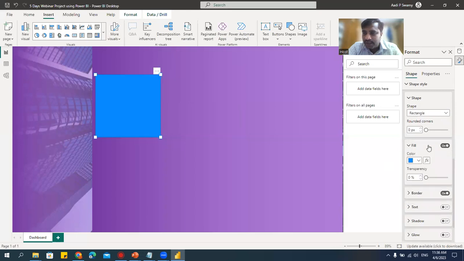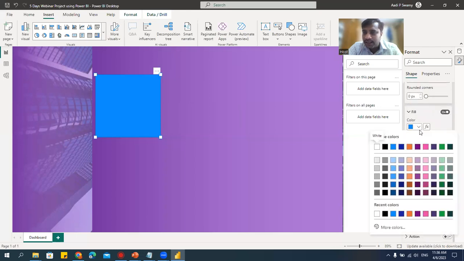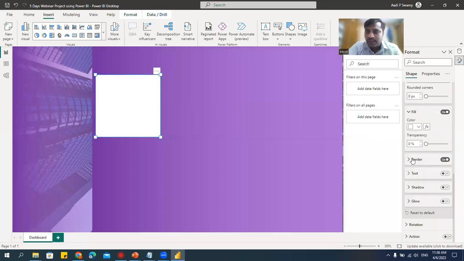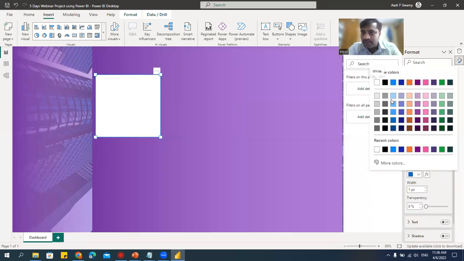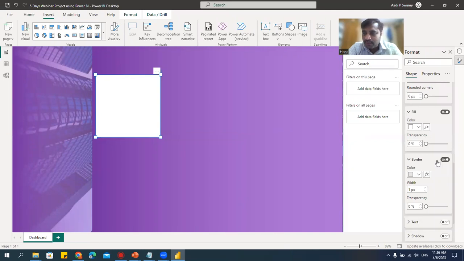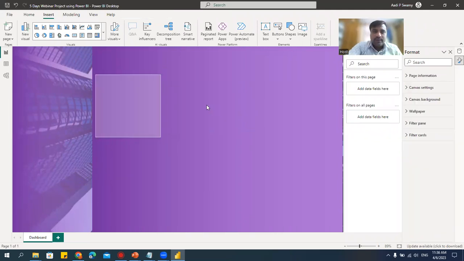Now here I have this fill. I'll take, say, white color. Now you might be thinking, why white color? I'll tell you. Border, we'll try to give the border. Let it be with some light color like this borders. Okay. Now here I have this white color. I'll just make it transparent like this. How much? Let's make it 75%. See, I have one shape like this.